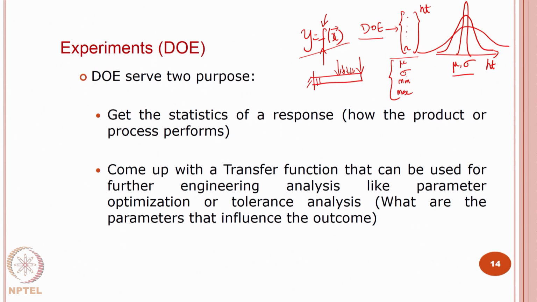I am modeling this with a finite element model. What it means is you just need to model this once. You can change this input to whatever you want, but it will give you a deflection output. So, this is your x, this is your y, and this is your f. You change your x, the f is the same, you plug it in and you will get your y.